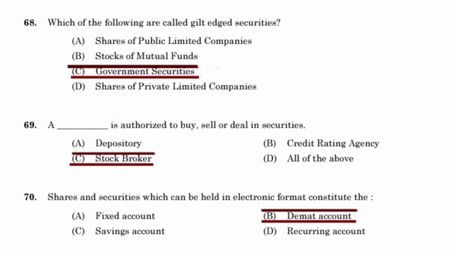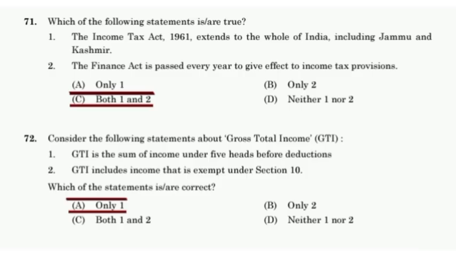Shares and securities which can be held in electronic format constitute the demat account. Which of the following statements are true? Both 1 and 2 are true. The Income Tax Act 1961 extends to all of India including Jammu and Kashmir. The Finance Act is passed every year to give effect to income tax provisions. Consider the following statements about gross total income. Only statement 1 is correct. Gross total income is the sum of income under the 5 heads before deductions.